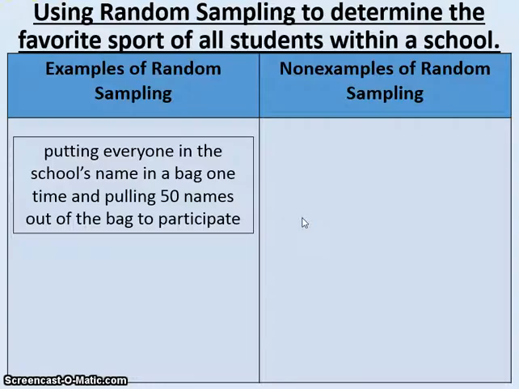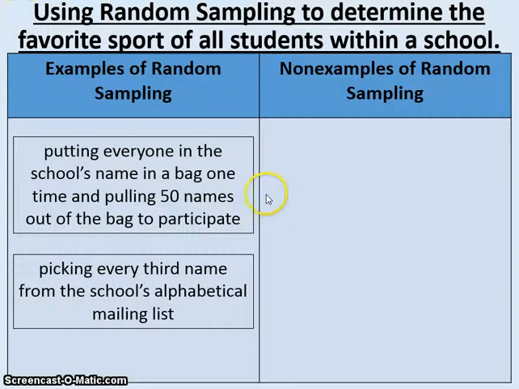An example of random sampling, so this would be a good way of sampling students, would be putting everyone in the school's name in a bag one time and pulling 50 names out of the bag to participate. This will be considered a random sample because everyone had a chance of being selected, and everybody's chance was equal because they each had their name in there only one time.